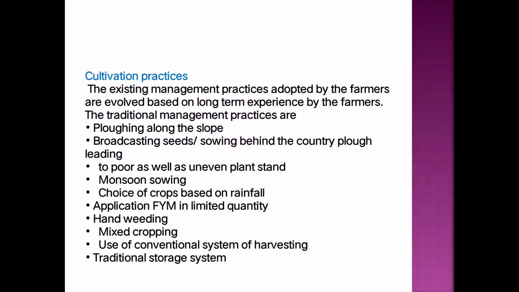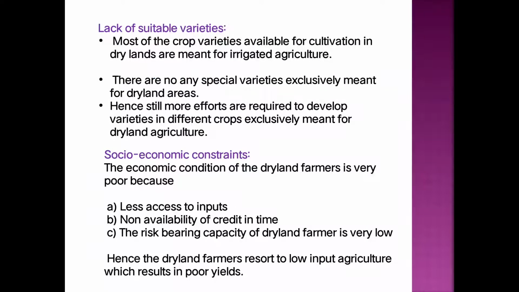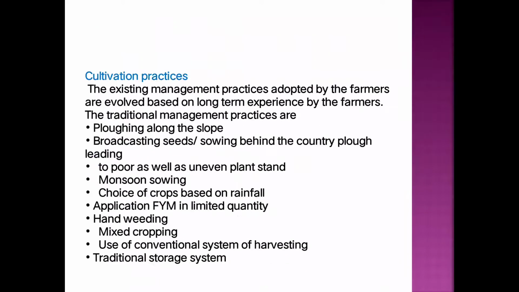Then the next constraint is the various cultivation practices. The existing management practices adopted by the farmers have evolved based on the long-term experience of the farmer. That means whatever cultivation practices are adopted by the farmer, they are adopted according to experience. Mostly the traditional cultivation practices are generally used by the farmer.